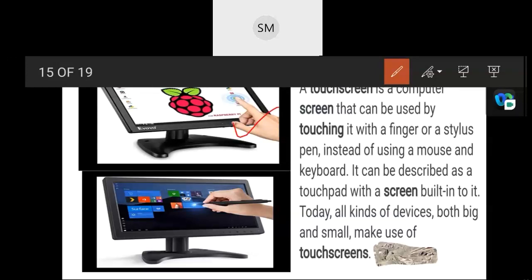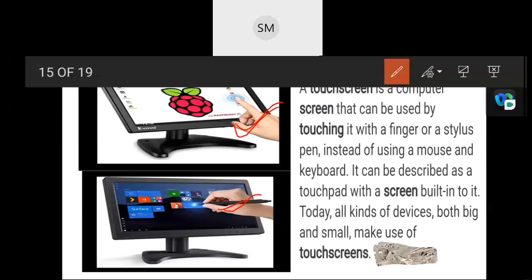See, by using your finger, you touch, as well as a stylus pen. So instead of using a mouse or keyboard, we are using our finger as well as a stylus pen. So that is a replacement of the mouse as well as the keyboard. It can be described as a touchpad with a screen built into it. So that is the main use of that. Today all kinds of devices, both big and small, make use of touchscreens. However, tablet computers and smartphones have made them popular.